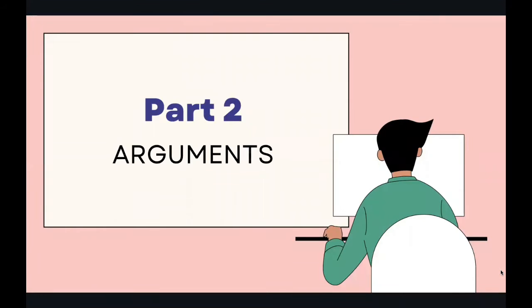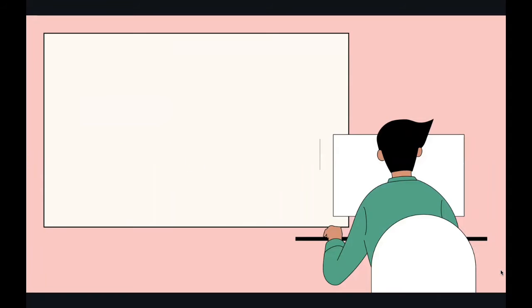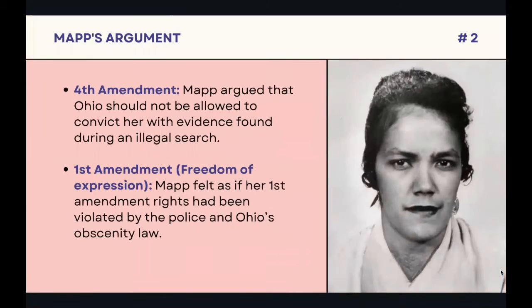Now let's hear each side's argument. Mapp's argument was that Ohio should not be allowed to convict her with the evidence they found during the search because of her Fourth Amendment right to privacy. The police needed a valid warrant to enter her home, which they didn't have.